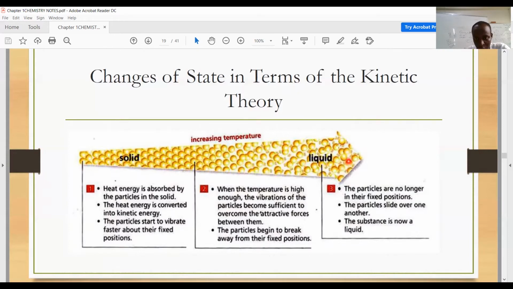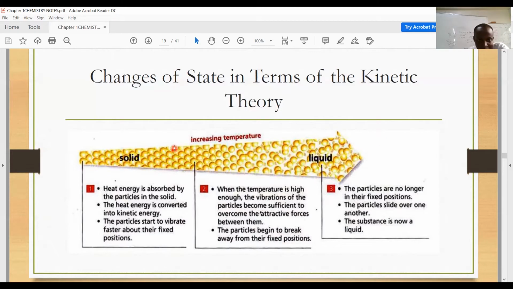At this point, they break away further from each other, and there's a transition from the liquid into the gaseous state. So just as in the solid state, the attractive forces have to be overcome in the liquid phase too. So that is how you can move from solid to liquid and to gas.